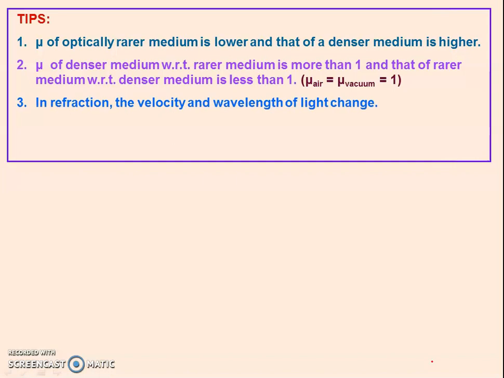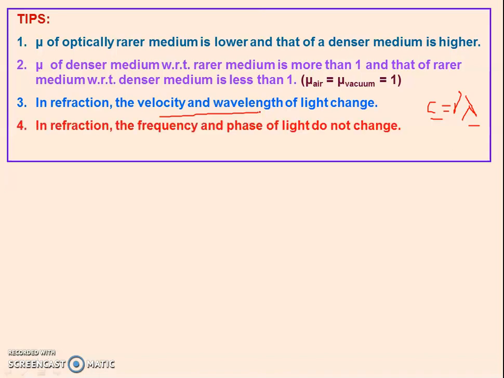Now in refraction, the velocity and wavelength of light change. See, speed of light c equal to nu lambda, right? Nu is frequency and lambda is wavelength. In denser medium, the wavelength decreases, so speed of light also decreases, right? It means the velocity and wavelength of light change, whereas frequency never changes. In refraction, the frequency and phase of light do not change, right?